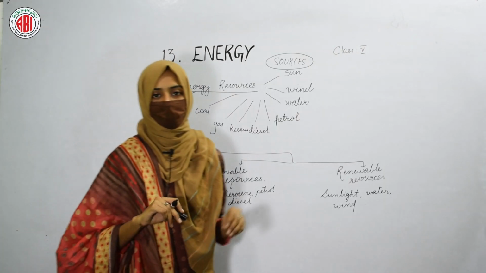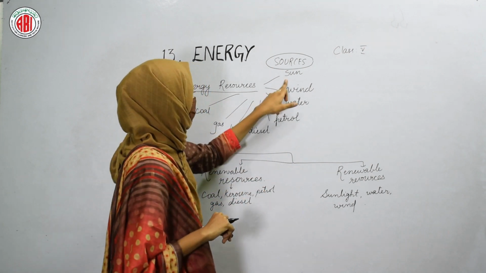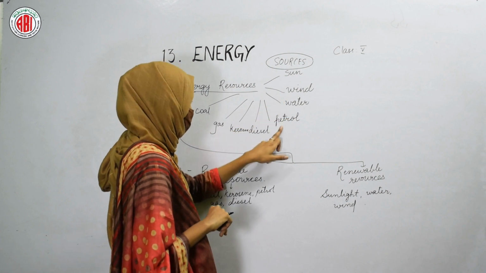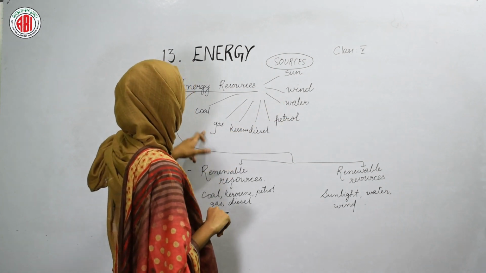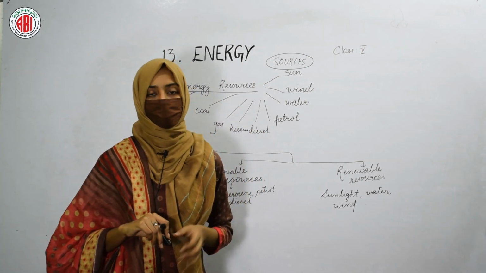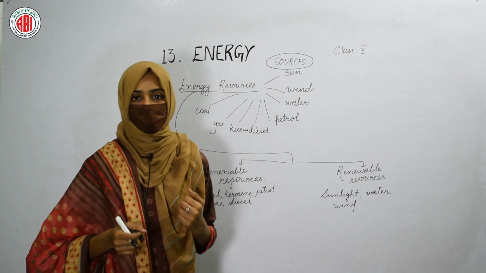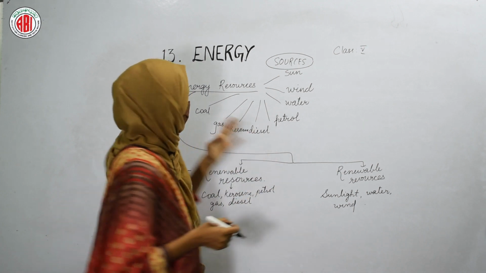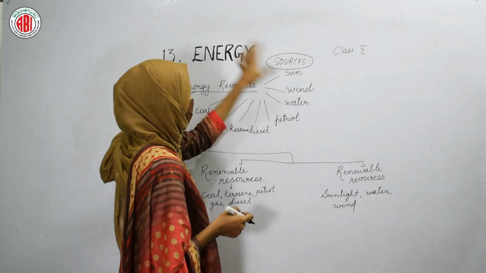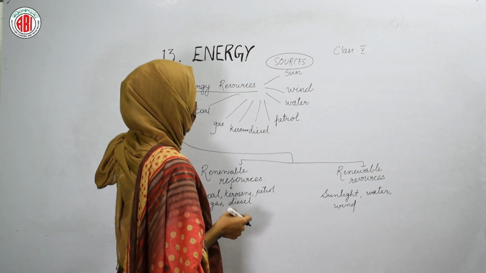So energy is obtained from different sources, like we can get the energy from the sun, we can get the energy from wind, from water, from petrol, diesel, kerosene, gas and coal. All these are called the sources of energy from which we can get the energy. So energy resources, the things from which we get the energy, they are called sources. So these are some of the sources from which we can get the energy.